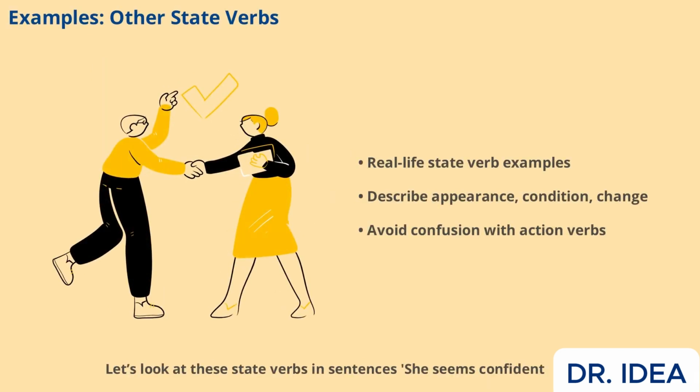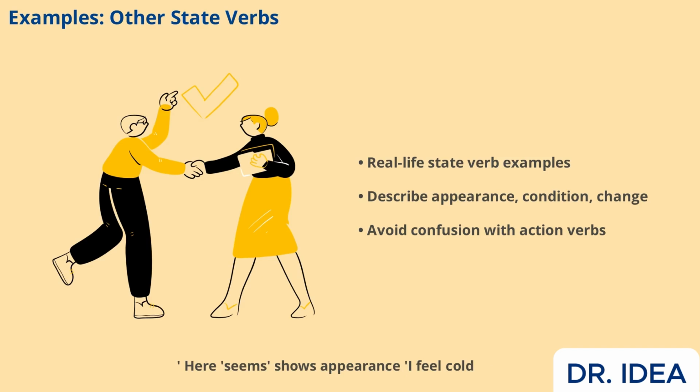Let's look at these state verbs in sentences. "She seems confident." Here, "seems" shows appearance. "I feel cold." The verb "feel" describes a condition. "He appears calm. They became friends. The room remained silent." Each of these verbs tells us about a state, not an action. Recognizing these helps you avoid mistakes and write more accurately.